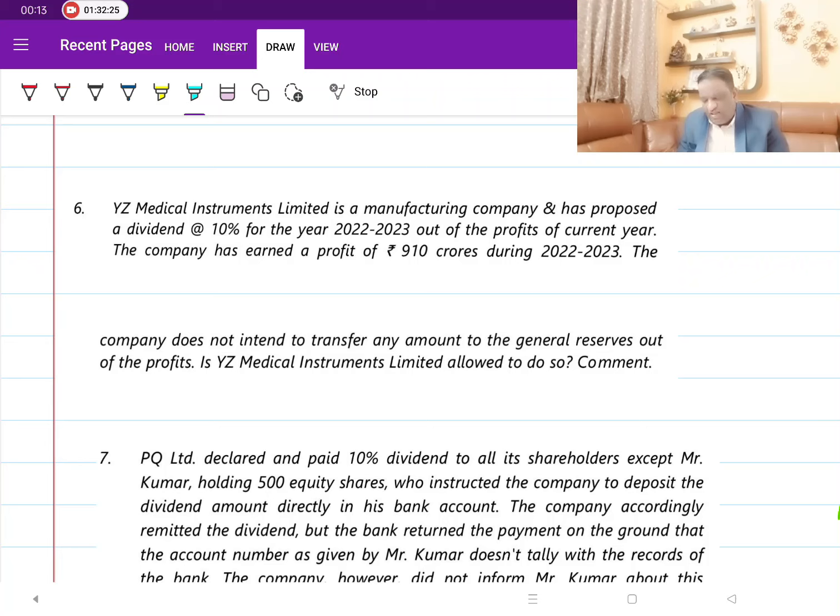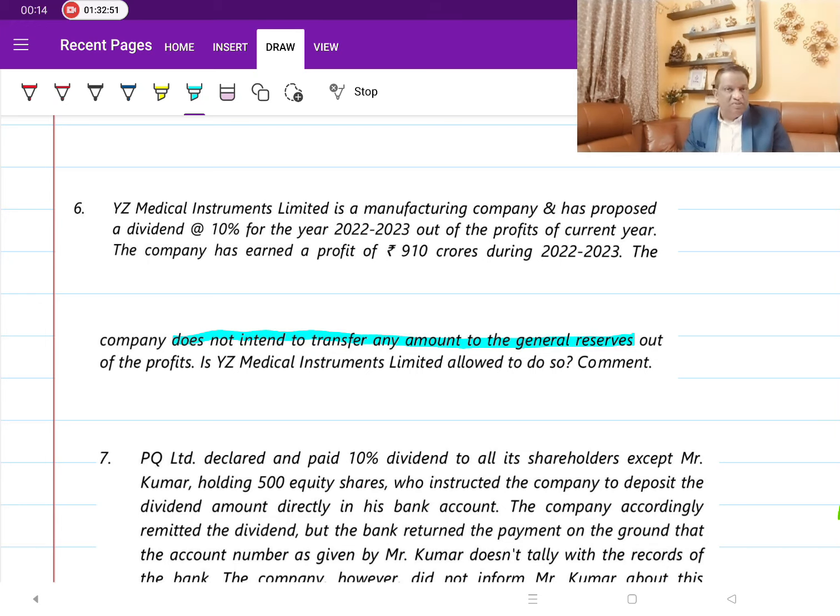Now, YZ Medical Instruments Limited is a manufacturing company and has proposed a dividend of 10% for the year 22-23 out of profits of the current year. The company has earned a profit of 9-10 crores during the year 22-23. The company does not intend to transfer any amount to the general reserve. It is their wish. That's what we have been talking about.